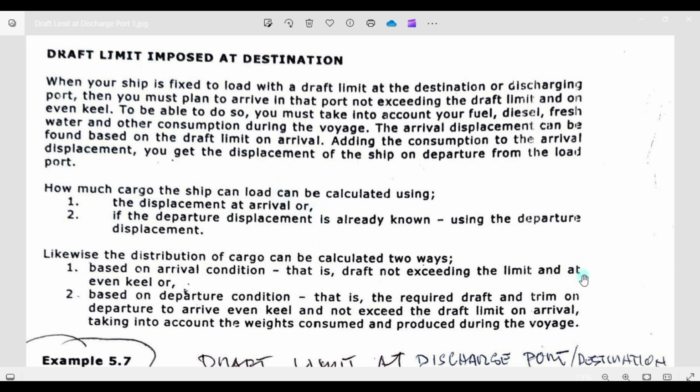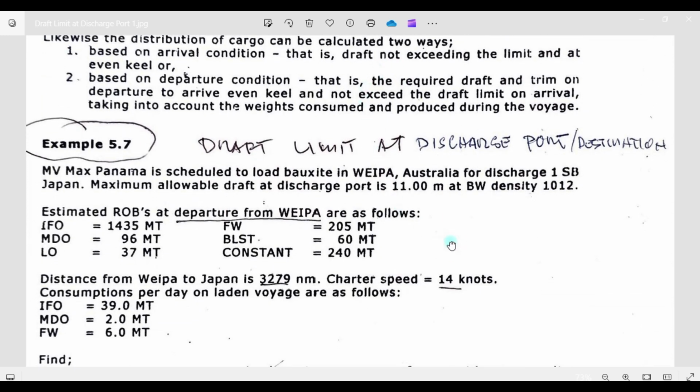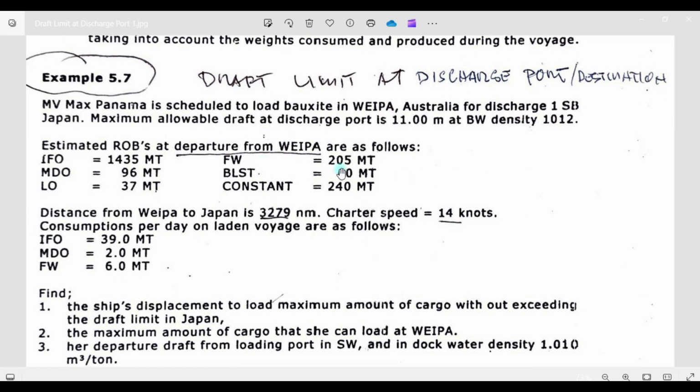Okay, and the next, this will be the example of what we're going to solve. It is example 5.7, which is drop limit at discharge port or destination. The vessel is a Panamax vessel of 7 holds, scheduled to load bauxite in Weipa, Australia, to discharge in Japan.